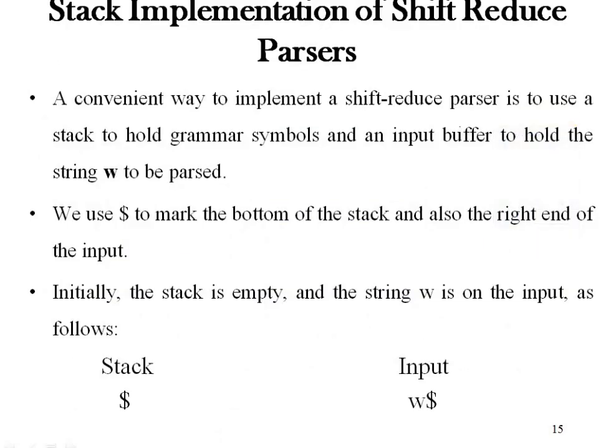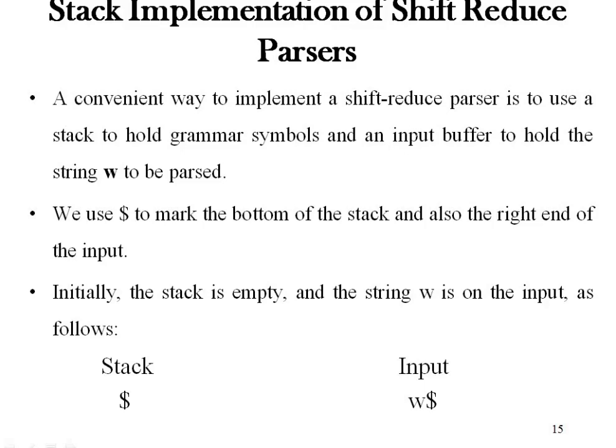If we have to perform the shift reduce parsing approach, then the best way to implement this parser is the use of a stack. This is one of the programs in your compiler lab also, so when you perform shift reduce parsing, use of a stack is one of the best approaches.